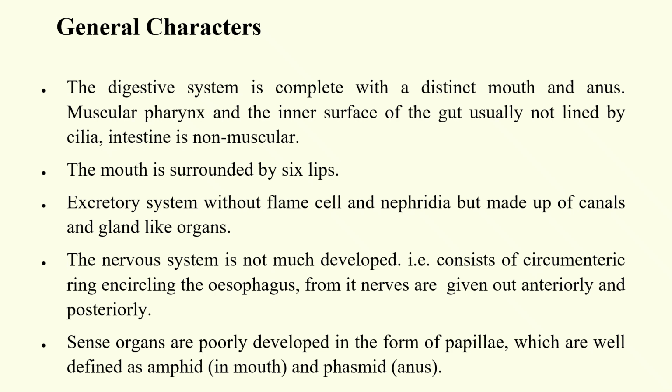The nervous system is not much developed. It consists of a circumenteric ring encircling the esophagus, and from it nerves are given out anteriorly and posteriorly. The sense organs are poorly developed in the form of papillae, which are well defined as amphids in the mouth area and phasmids in the anal area.